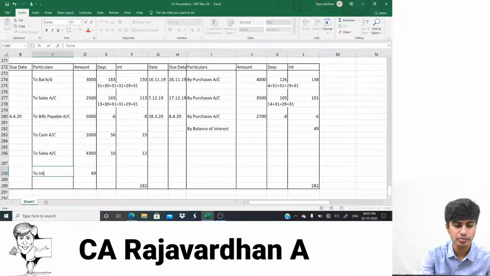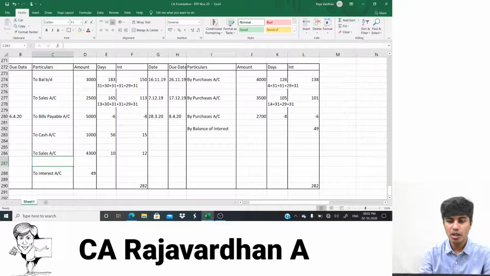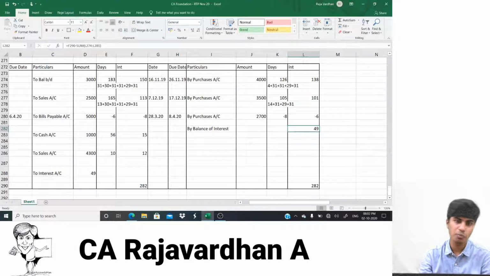To interest. That interest column is like interest account. From first I'll find the balance figure in the interest column, and if it is on the credit, when I post it, it comes to the debit in the amount column. You get that? Now what I have to do now? I would have to just find the balance figure in the amount column.